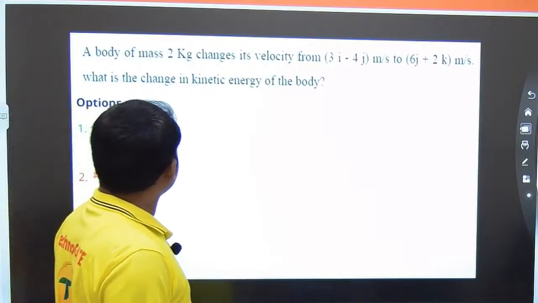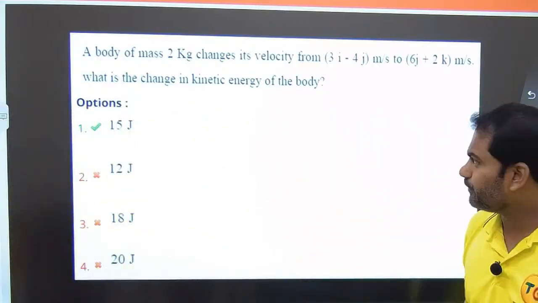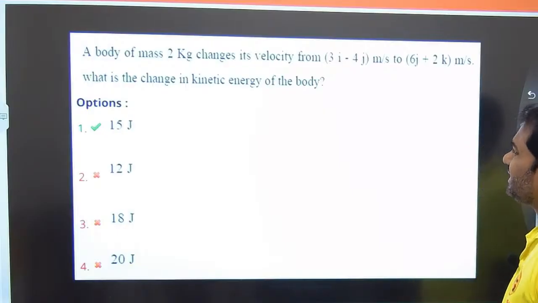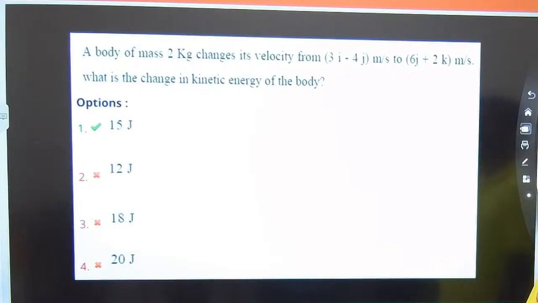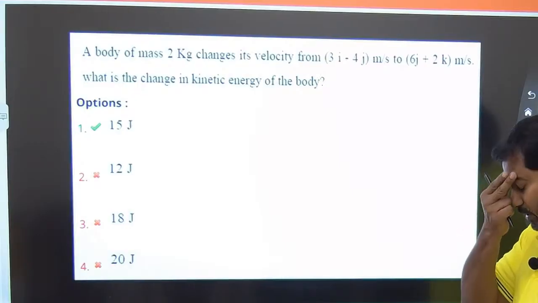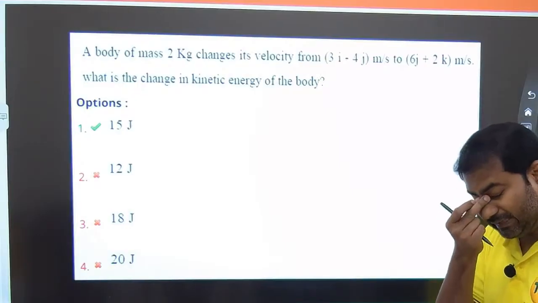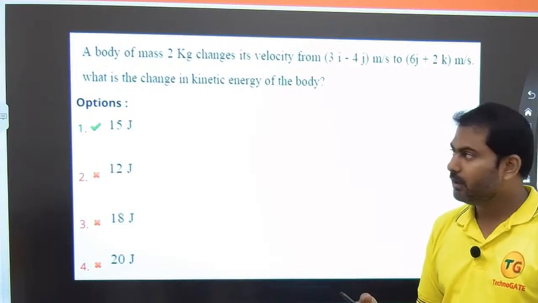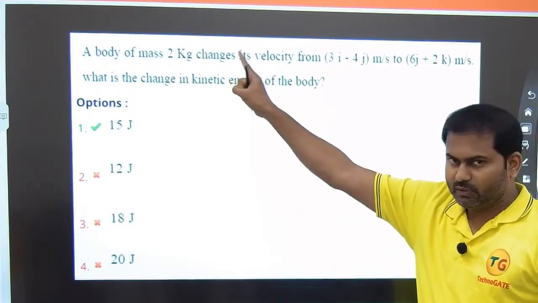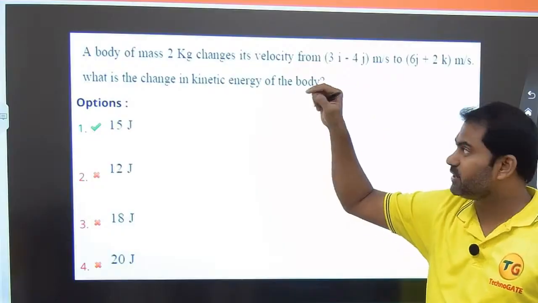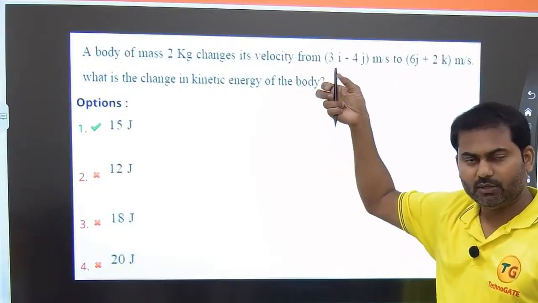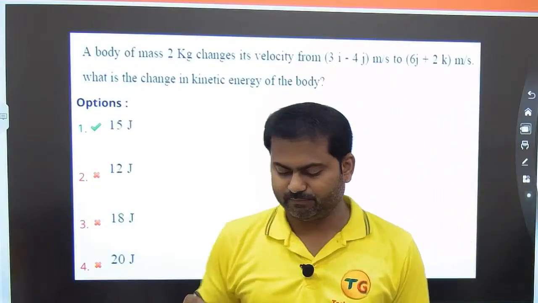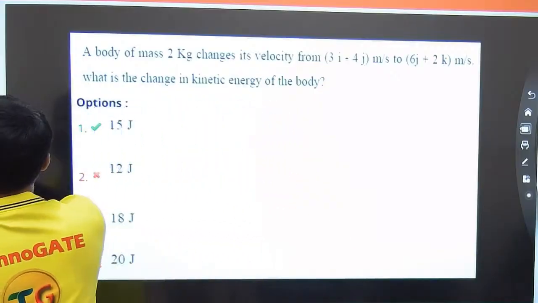It is given that a body of mass 2 kg changes its velocity from 3i minus 4j meters per second to 6j plus 2k meters per second. What is the change in kinetic energy of the body? You need to understand that kinetic energy is half mv square. Mass is already given, so we need to know the magnitude of velocity at the start and also the end. So let us get the magnitudes of the velocities. Let us take the data given in the question.